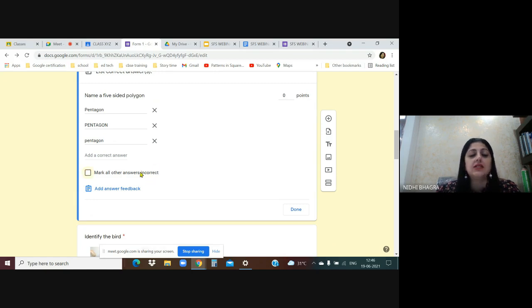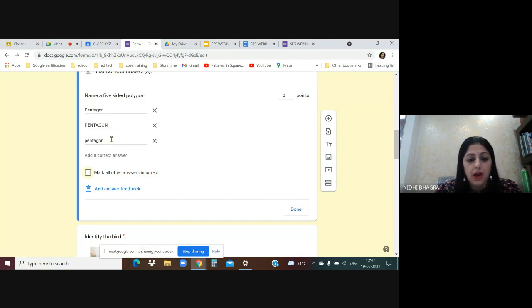But if there is an answer which is a close match, and you don't select this option, let's say you don't select mark all other answers incorrect, then if there is an answer which is a close match of it, it will be left to you to grade manually. Okay? So it's a choice. Otherwise, I have written all three possibilities. But suppose sometimes children write one letter in block. So if you leave it like that, then even if there is a close match, Google Forms will leave it up to you to grade manually.